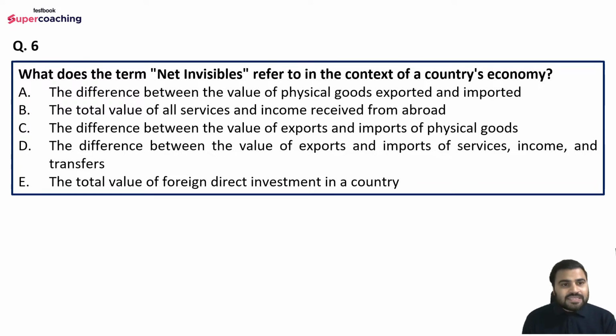Question number 6. What does the term net invisibles refer to in the context of a country's economy? Read the question carefully. We are talking about net invisibles. Options are: the difference between the value of physical goods exported and imported; the total value of all services and income received from abroad; the difference between the value of export and import of physical goods; the difference between the value of export and import of services, income and transfers; the total value of foreign direct investment in a country. So read the question carefully, guys. We are talking about net invisibles. Okay, so KS is saying option number D.